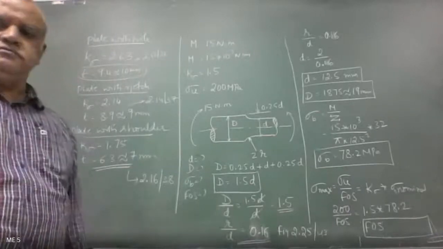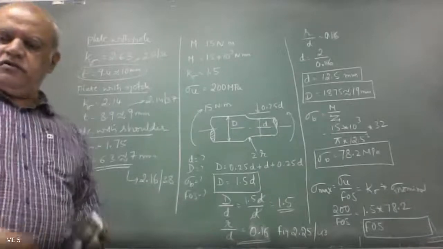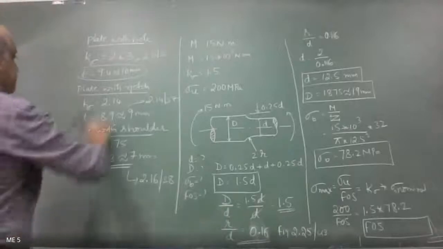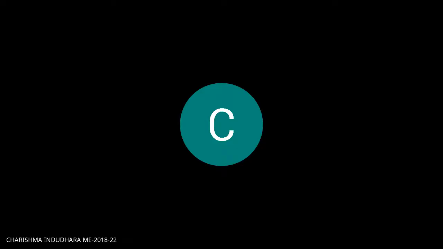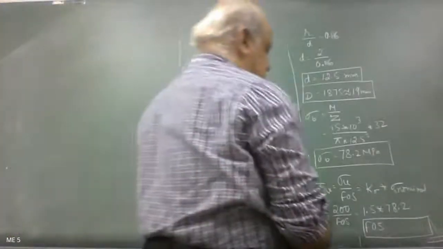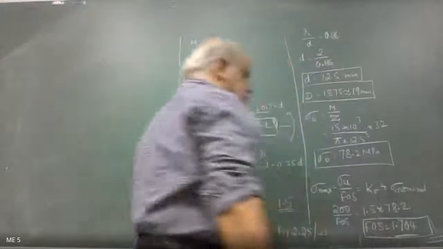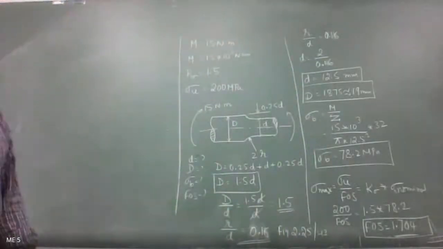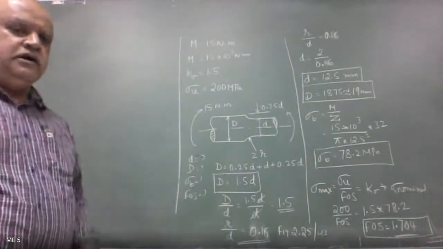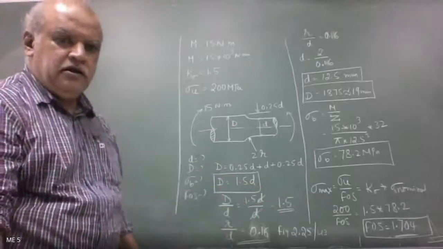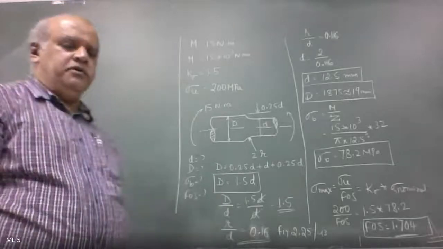Give me the value of FOS. So 1.705. Yes, that's exactly correct. 1.704 is what I have got. Anyway, it doesn't matter. 1.704, okay? Is that visible there? The FOS that I have written over there? Yeah, I think it's visible for you.